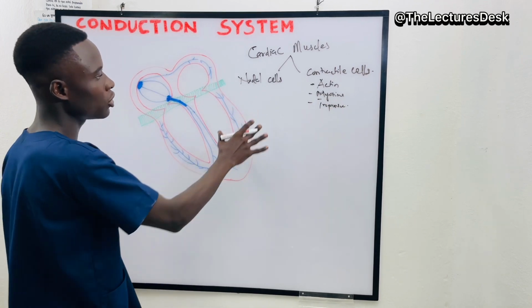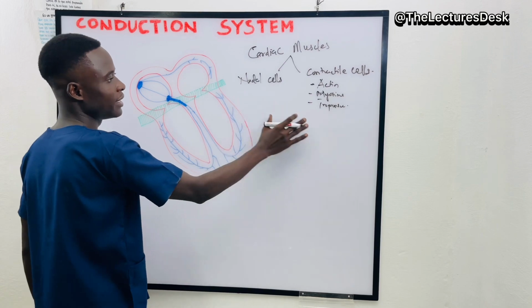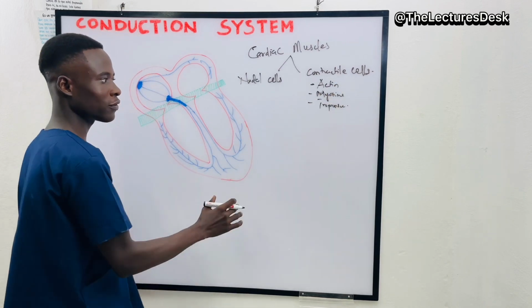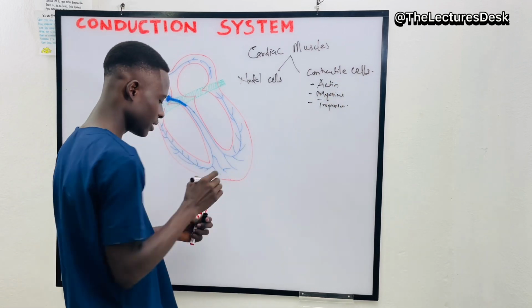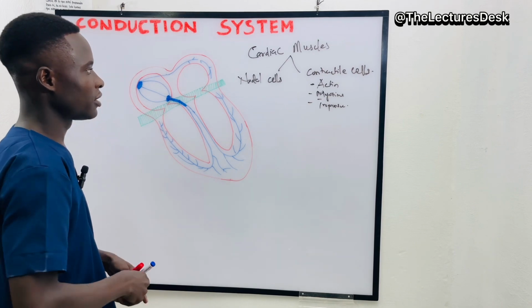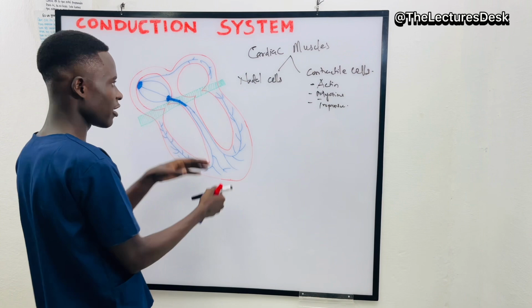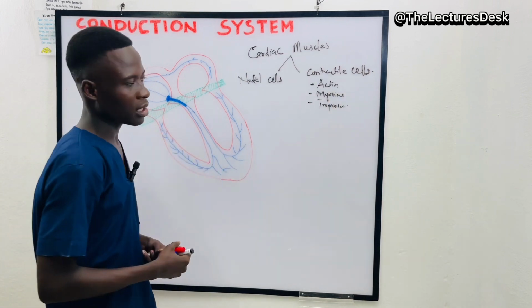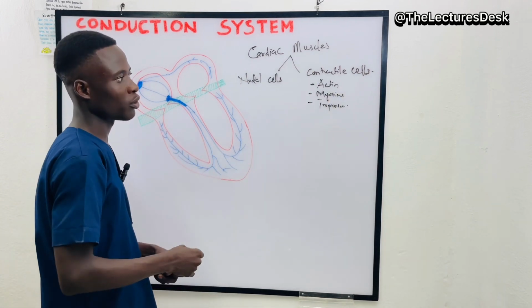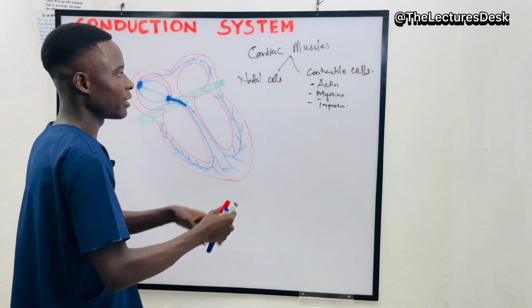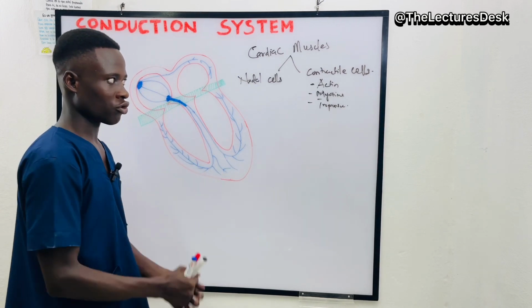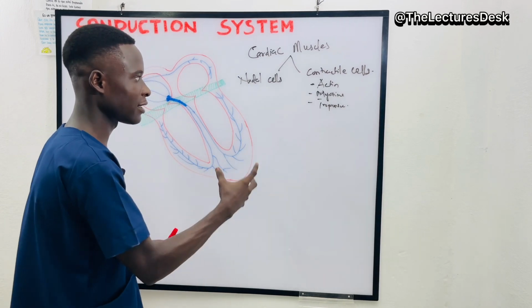But the nodal cells do not have these contractile proteins, so they do not contract. What they do is generate the electrical impulse to be transmitted throughout the heart, so that the contractile muscles can also get the electrical impulse, which is the action potential, and then undergo contraction when they get excited.